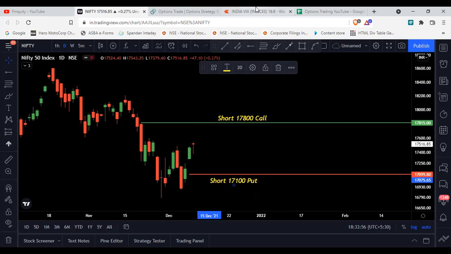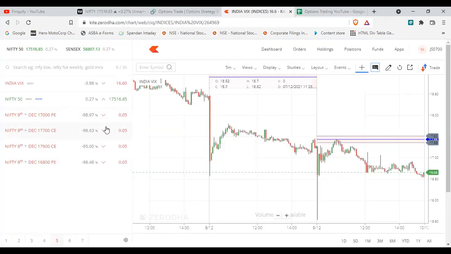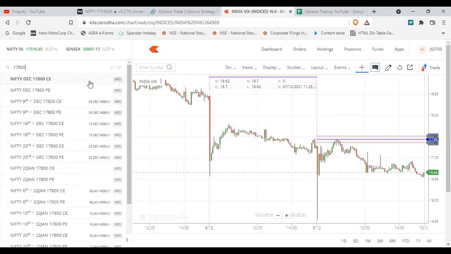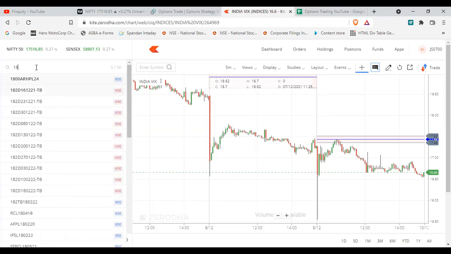So let's see the premiums in this option. The position from last week was all OTM, but our stop loss got hit, so that is fine. So the 17,800 call option and the 17,100 put option.